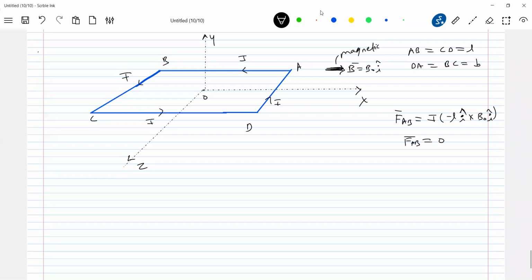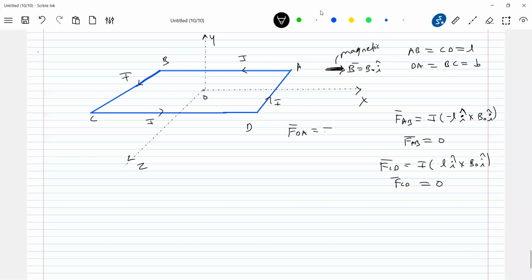Then come to CD. The force on CD should be equal to I, L bar cross B bar. CD bar cross B bar it is. So this will be L I cap, and the force experienced by that will be 0. What about DA and BC? The force experienced by these sides.